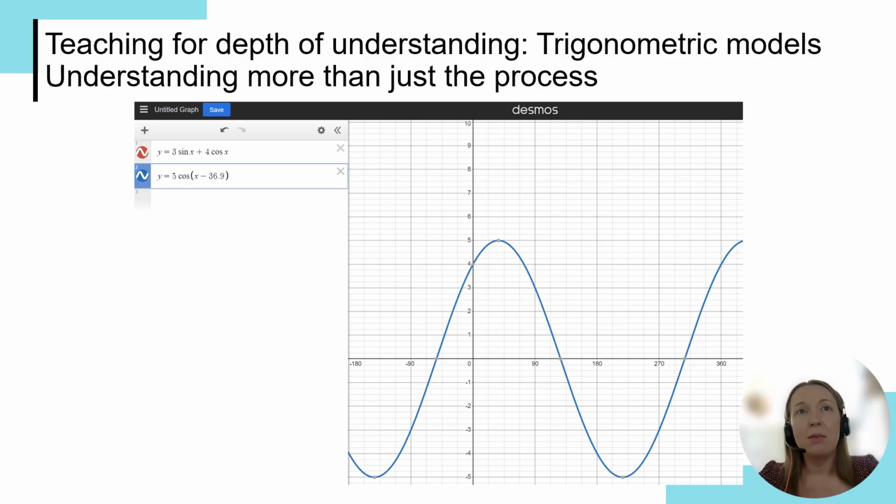So, for example, if they're asked for the r sine of x plus alpha form, can they also work out what the equivalent r cos of x plus alpha form would be as well, and come up with a context that their model could describe. So again, getting them to think in terms of context here. That would really supercharge that learning and helps them to really understand what is otherwise just algebraic expressions in isolation, in terms of the context of a mathematical model.